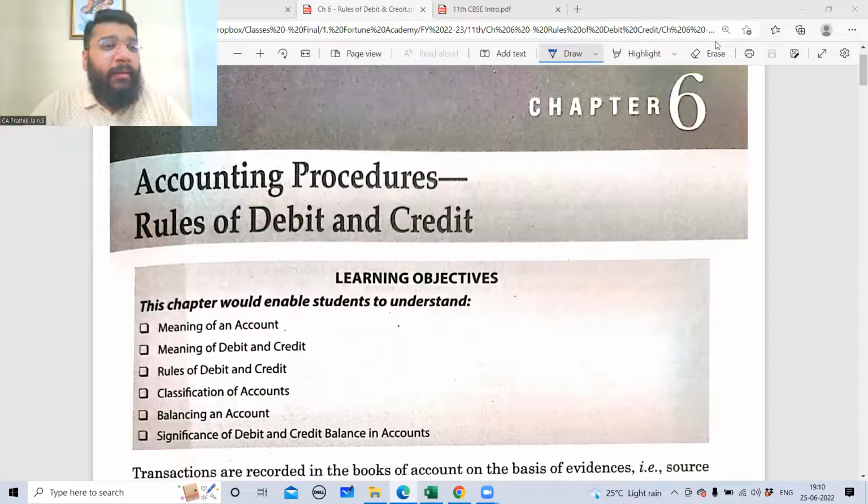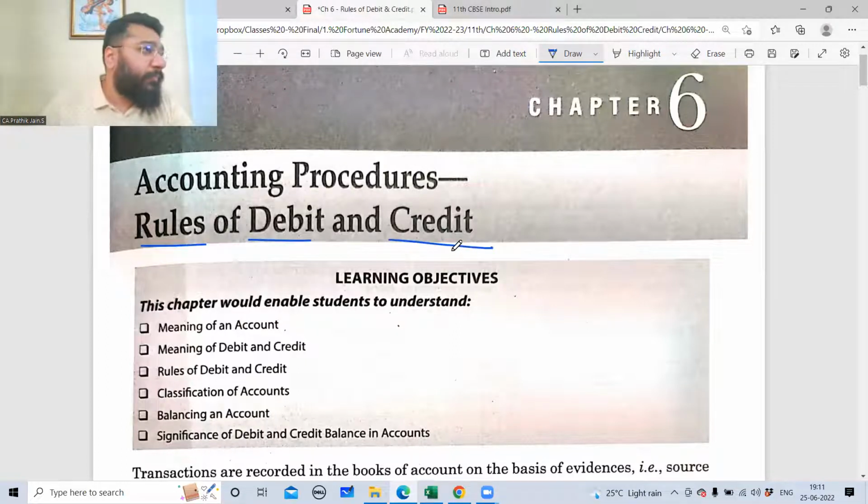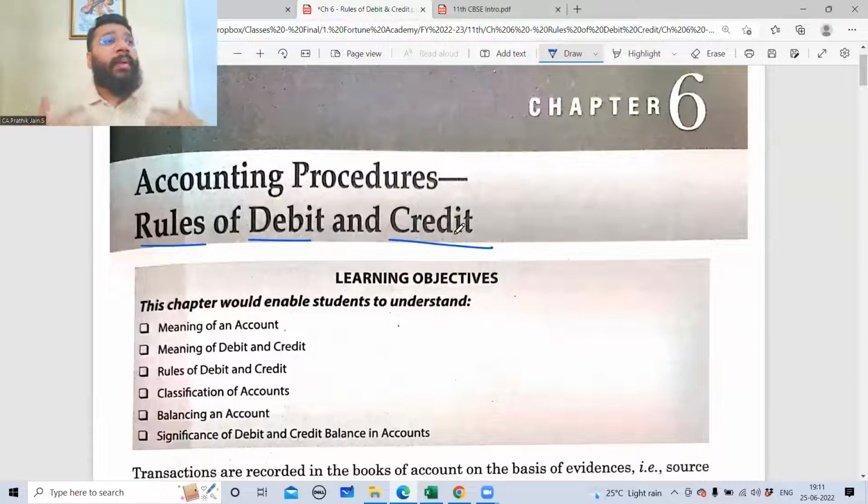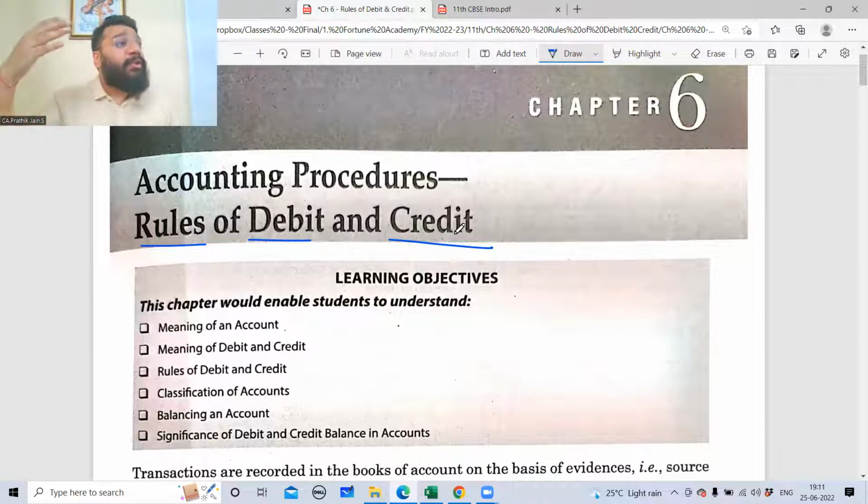So guys, we successfully completed the basic accounting terms in the previous class. And today we'll be heading towards a brand new chapter, which is accounting procedure, which is going to teach us the rules of debit and credit. Guys, please mark this chapter as very, very important because this chapter is going to set our base very strong, in such a way that all the subsequent chapters that you're going to learn in your 11th standard and 12th standard, and so on, as long as you're pursuing your accounting career, this chapter is going to act as a very, very strong base, right?